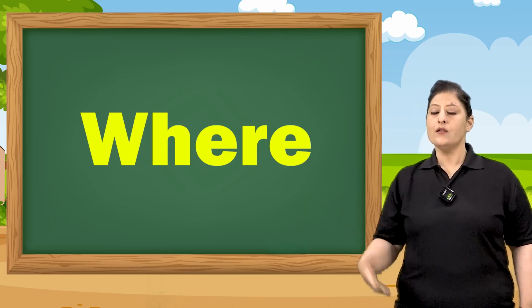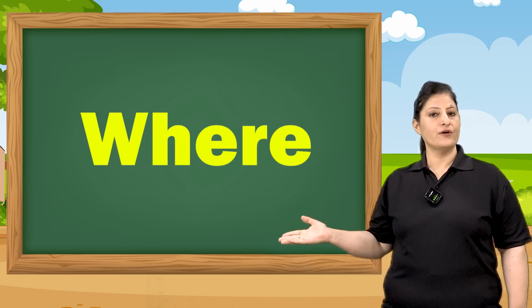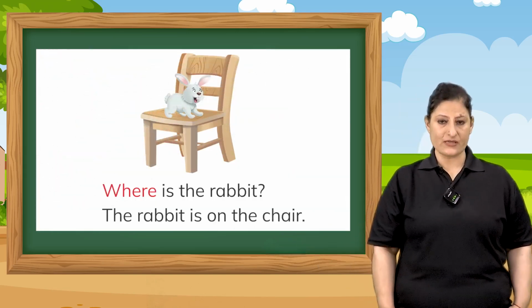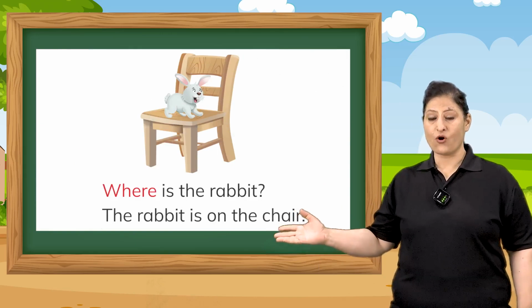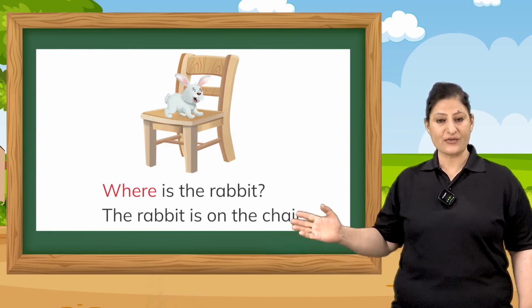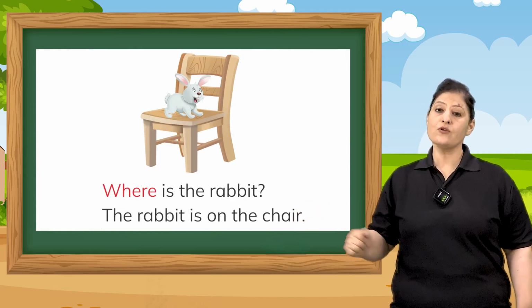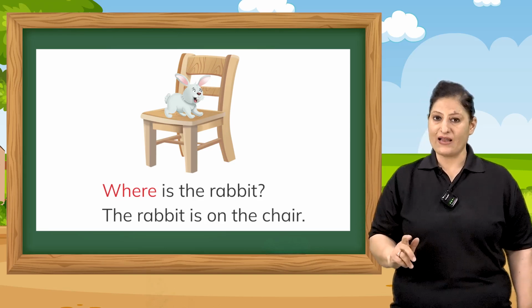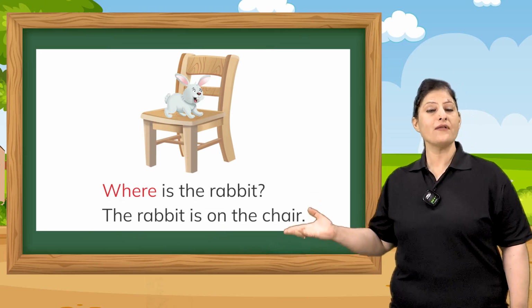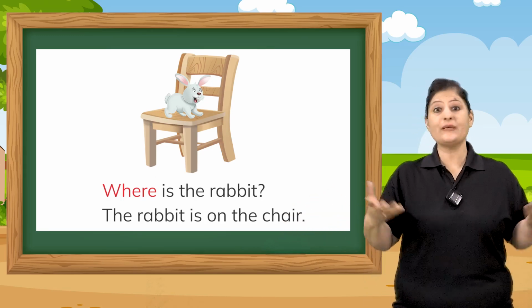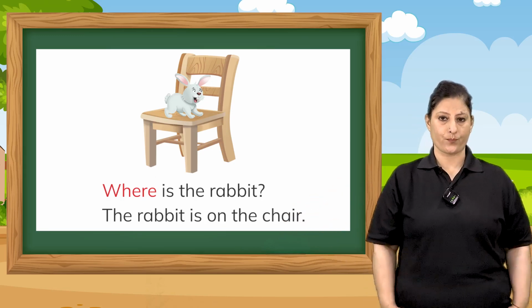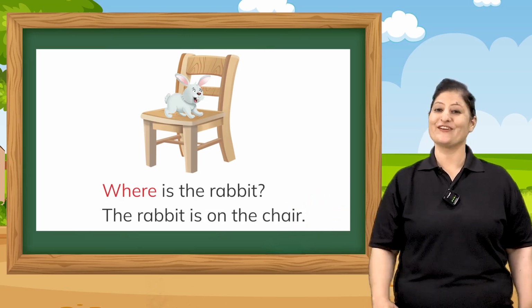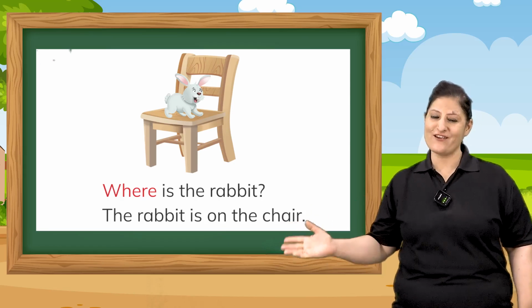Let's all learn the use of the word where with the help of a few examples. As you can see, the rabbit is on the chair. The rabbit is sitting on the chair. So now, how are we going to use the word where? We will ask the question, where is the rabbit? Rabbit कहाँ पर है? The rabbit is on the chair.